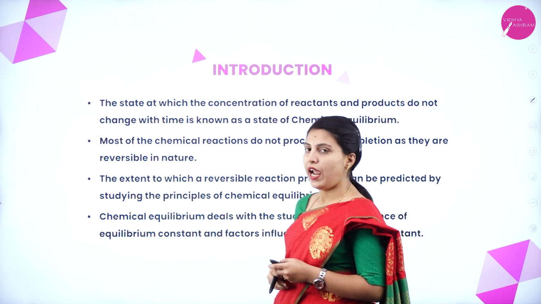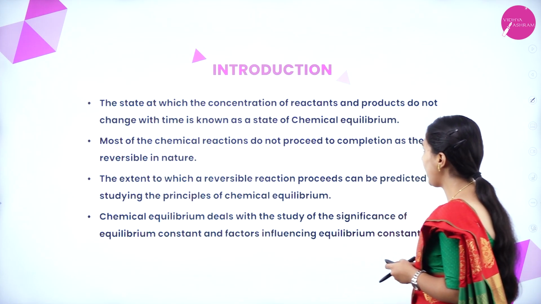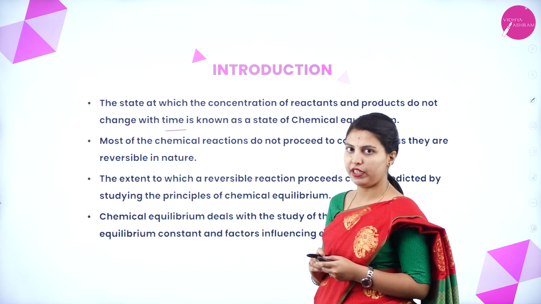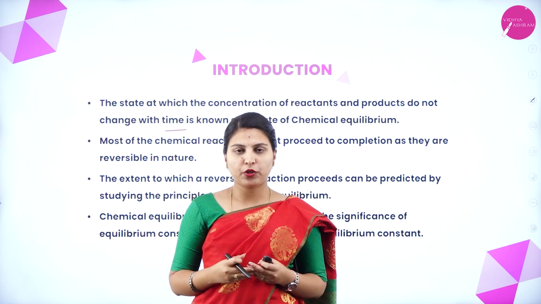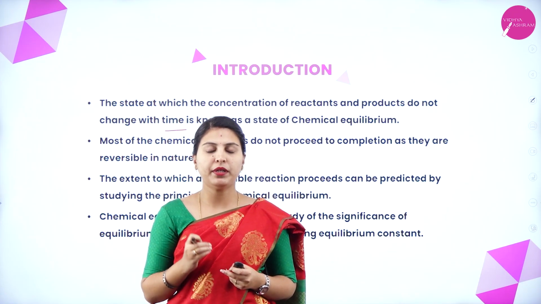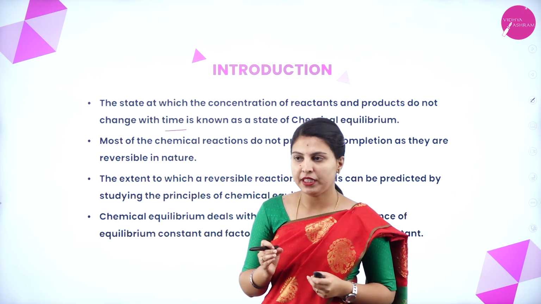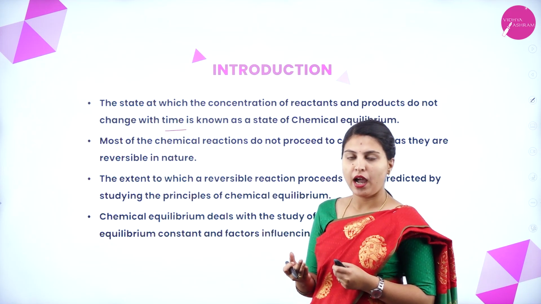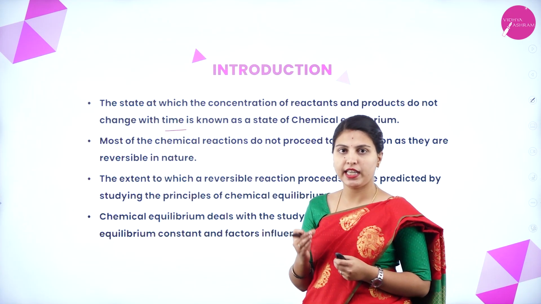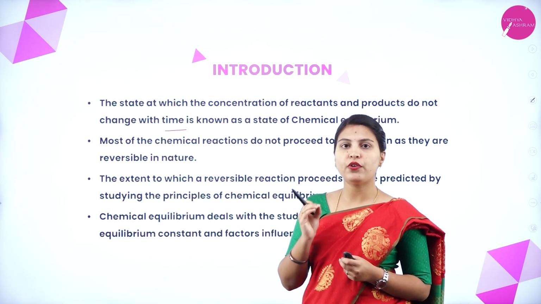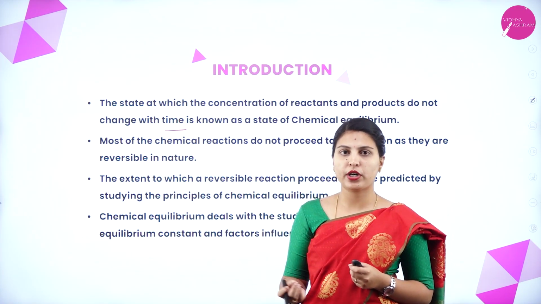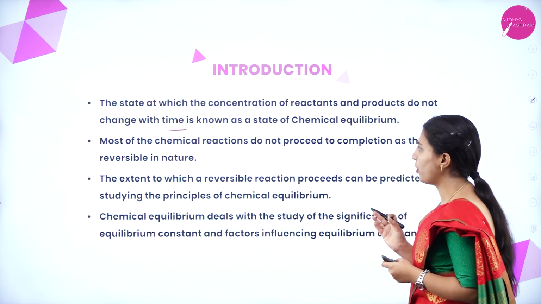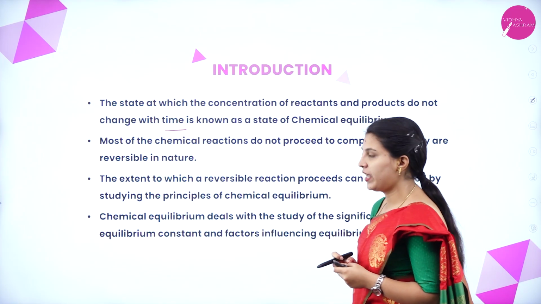Introduction. The state at which the concentration of reactants and products do not change with time is known as state of a chemical equilibrium. We know that while proceeding the reaction we will tell that it has to reach some equilibrium point. That means the state at which the concentration, any reactant has been used to form a product, after formation of product, it will reach the equilibrium point. But the concentration of reactant and the concentration of product will not change with time. The state at which the concentration of reactants and products do not change with time is known as a state of a chemical equilibrium.